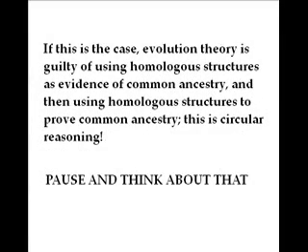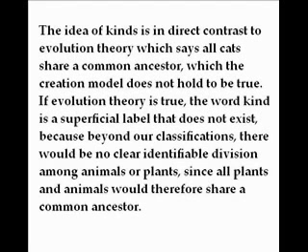If this is the case, evolution theory is guilty of using homologous structures as evidence of common ancestry, and then using homologous structures to prove common ancestry. This is circular reasoning. The idea of kinds is in direct contrast to evolution theory, which says all cats share a common ancestor, which the creation model does not hold to be true.